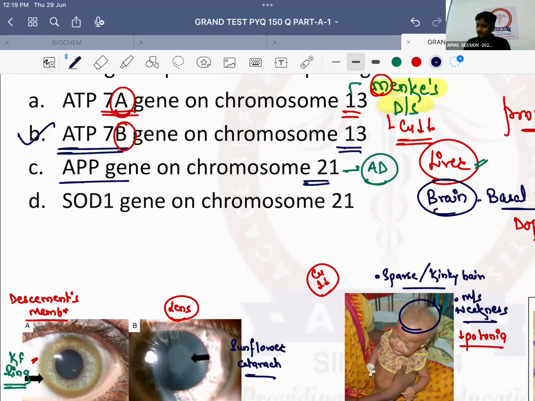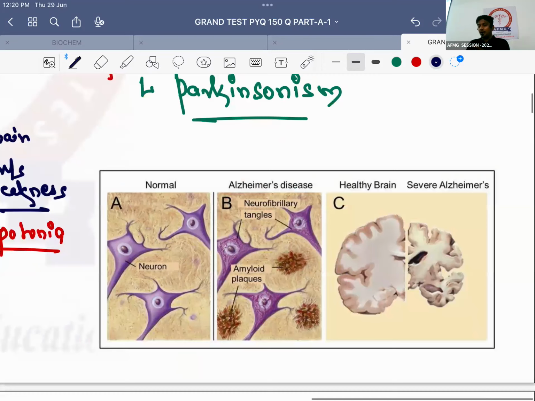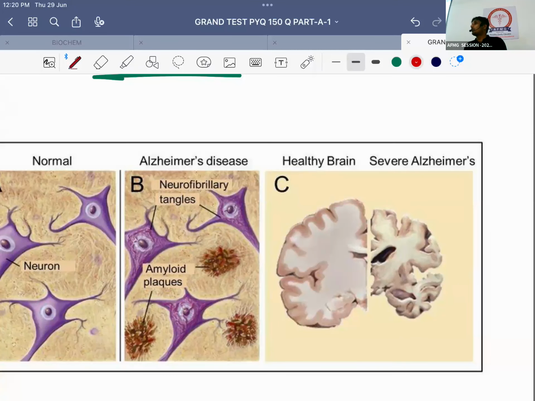So now in Alzheimer's disease, usually if I take a gross specimen, the patient has died of Alzheimer's. I hope all of you are quite aware. Alzheimer's disease is the most common cause of dementia. What is dementia? Memory loss. In which patient does Alzheimer's occur? Is it more common in young or elderly patients? Usually in the 7th or 8th decade of life, in the elderly, okay? So that's the important thing.